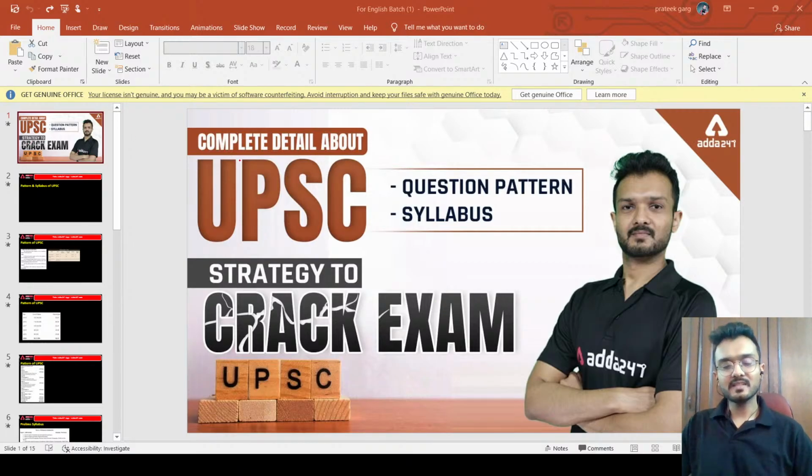See, the pattern and the syllabus of UPSC is the first step towards the preparation of UPSC exam. Without knowing the pattern of the UPSC and without knowing the syllabus, we cannot prepare for UPSC. And if we start without knowing the syllabus of UPSC, then it is a very futile effort for the students. So, first of all, we will see the pattern.